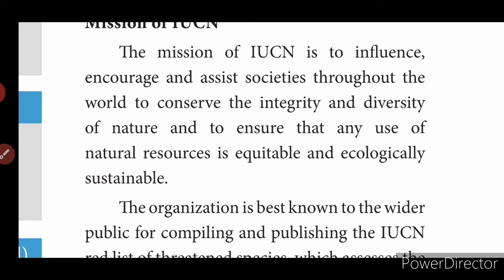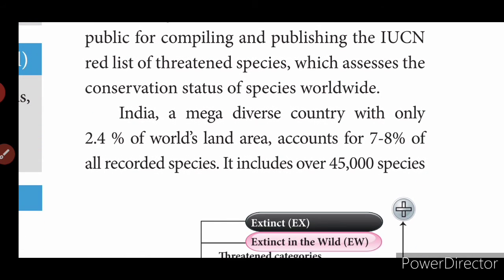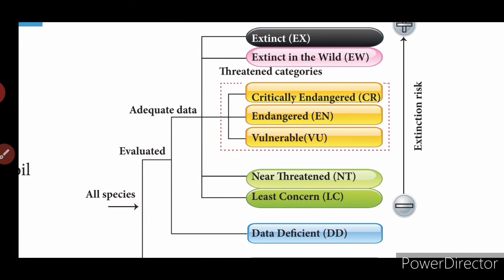India is a diverse country with only 2.4% of the world's land area, yet it accounts for 7 to 8% of all recorded species. It includes 45,000 species of plants and 91,000 of animals. All this is taken by the IUCN, and this is how they create the Red List.